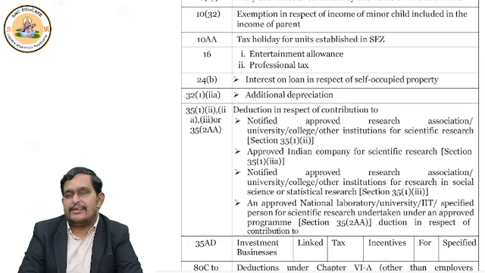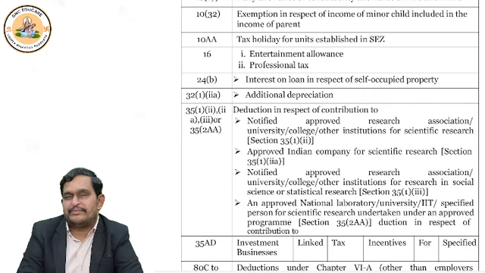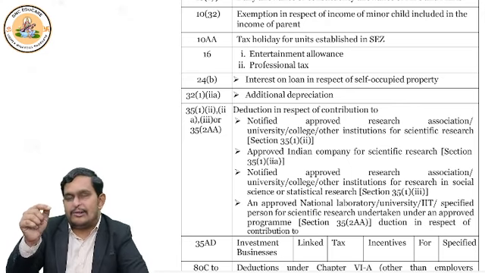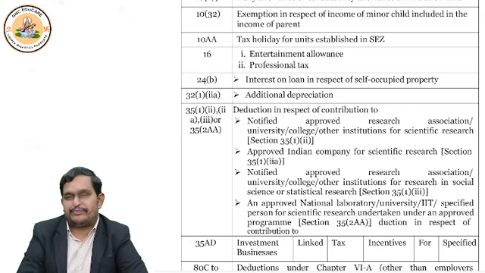Additional depreciation was deductible and is deductible under the optional tax regime, but under the default tax regime, additional depreciation is not allowed. So what is the whole story to remember? In the default tax regime, normal is allowed, additional not allowed. In the optional tax regime, normal is allowed and additional is also allowed.